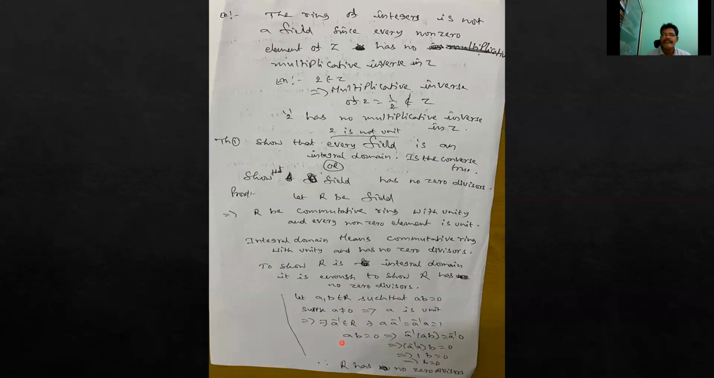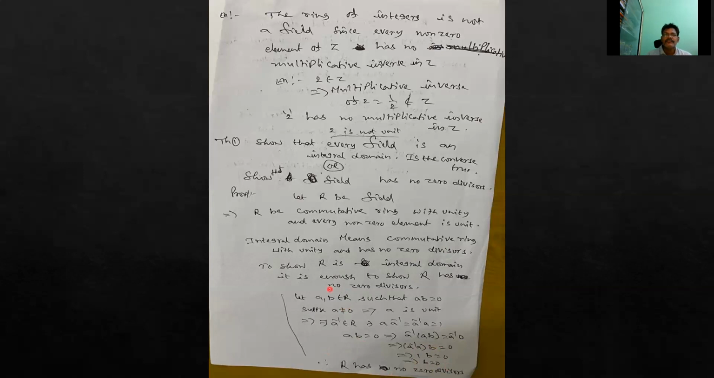Apply a inverse on both sides: a inverse times ab equals a inverse times 0. So a inverse a is 1, and b equals 0. Therefore, if a is not equal to 0, then b equals 0, so R has no zero divisors. Every field is an integral domain.